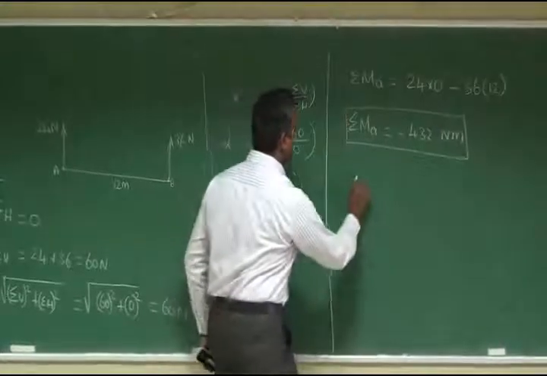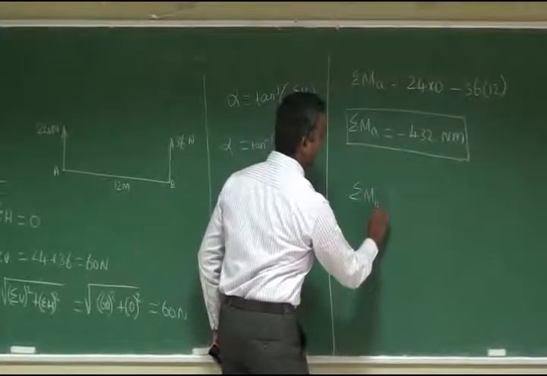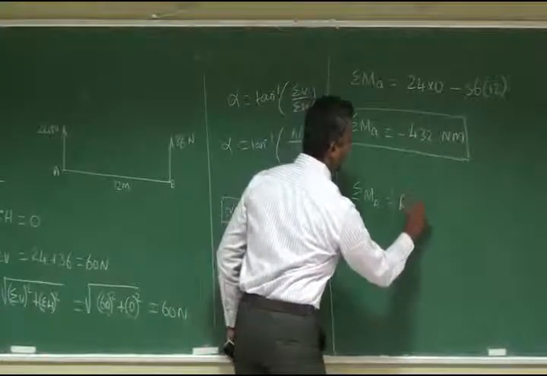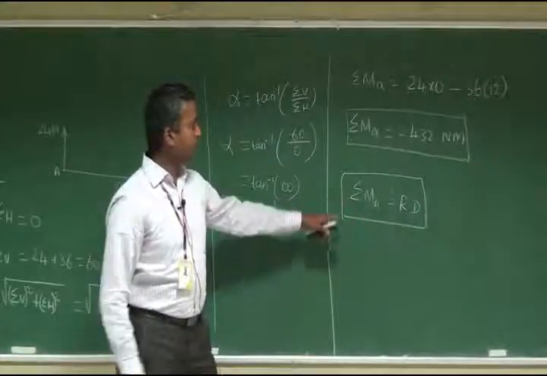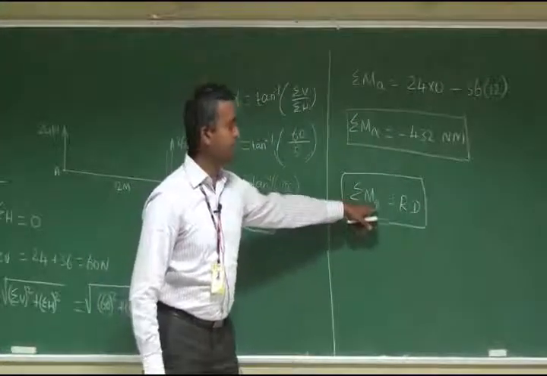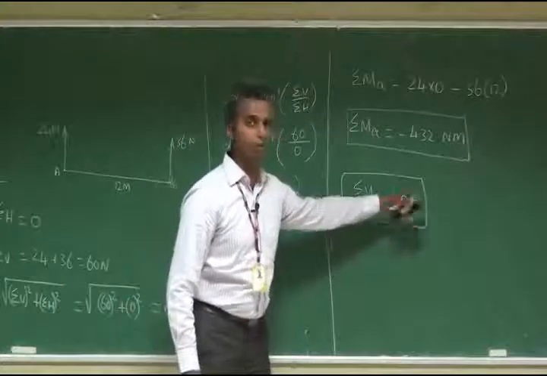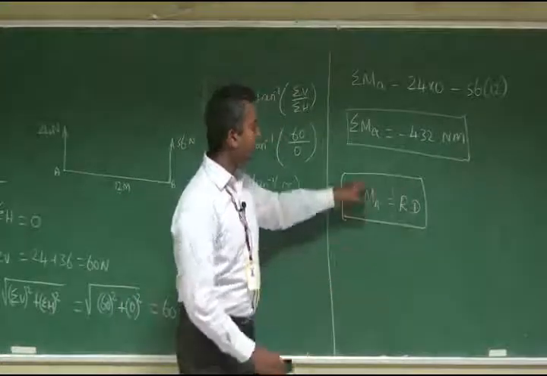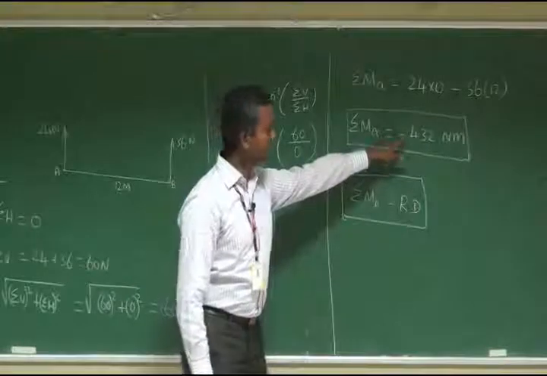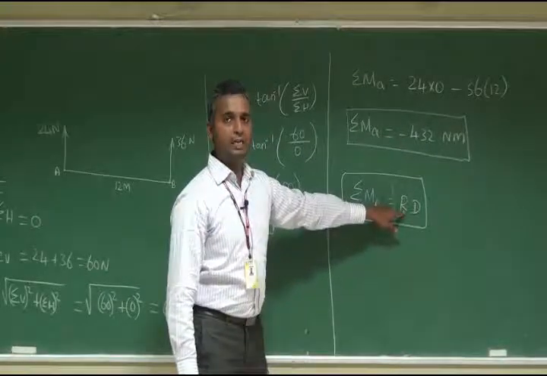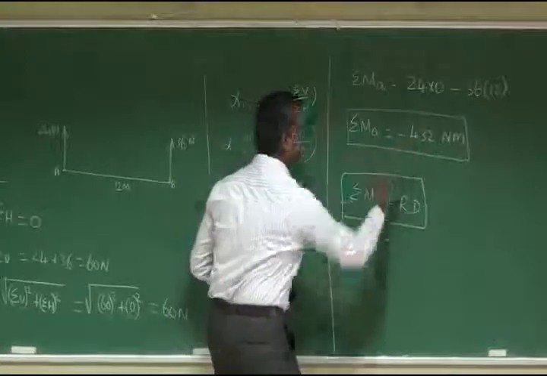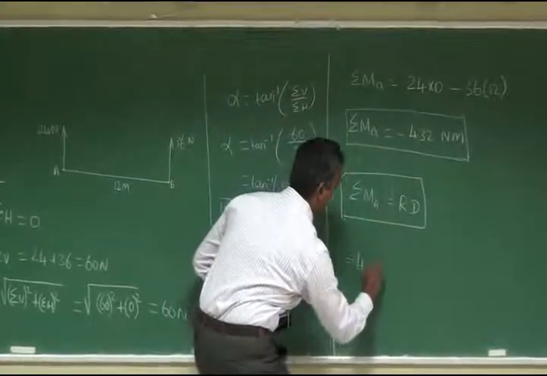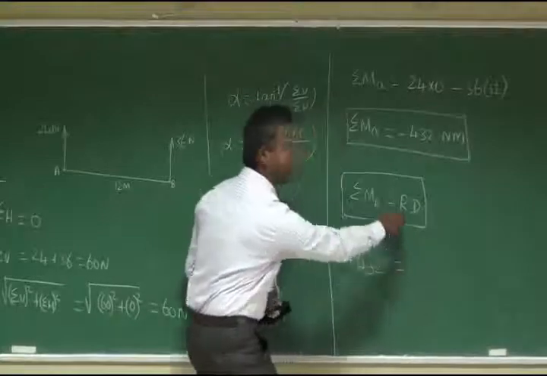We already know that according to Varignon's theorem, sigma MA is equal to R into D. The summation of moments about point A is equal to the moment of the resultant about that point. We have found the value of sigma MA, so we are going to equate it to the resultant moment. Minus 432 is equal to, what is R?